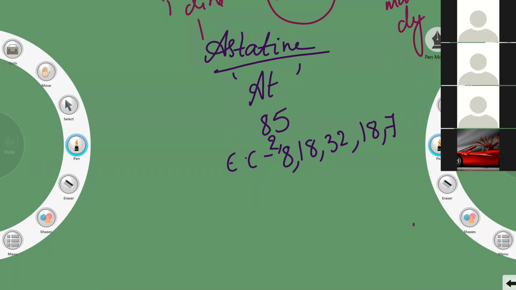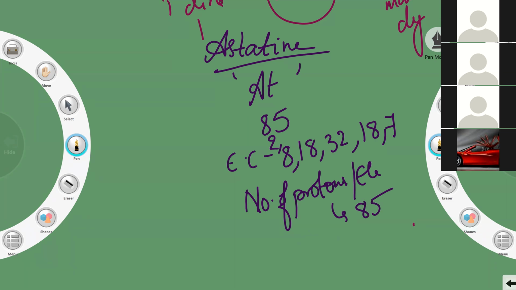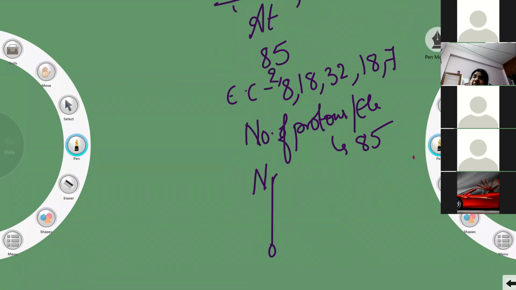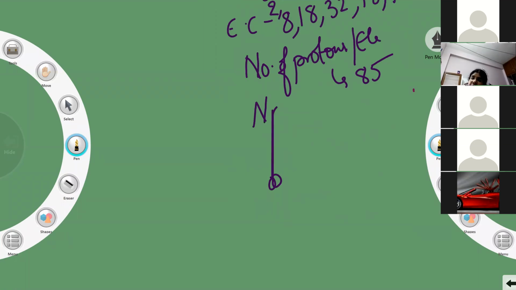And then the number of protons or electrons is 85. Ma'am, every time the number of protons and electrons is the same, ma'am? Yes, same. That is the definition of atomic number only. Number of neutrons is 125.